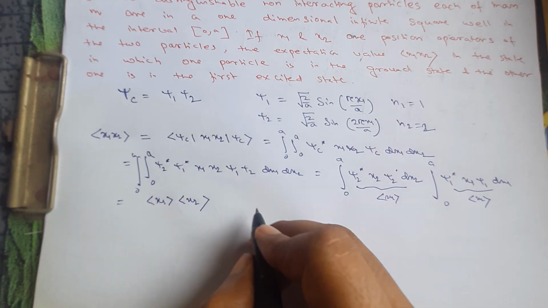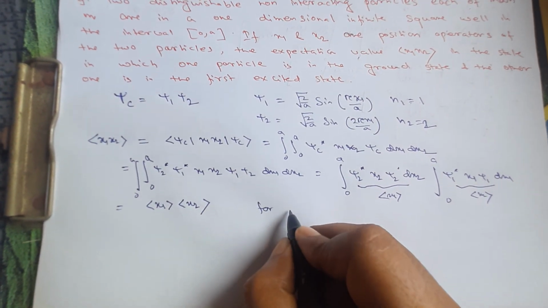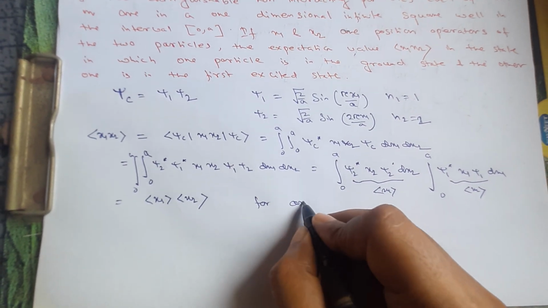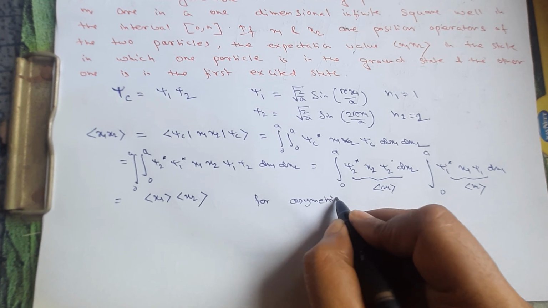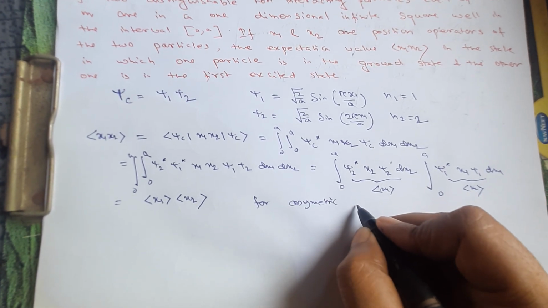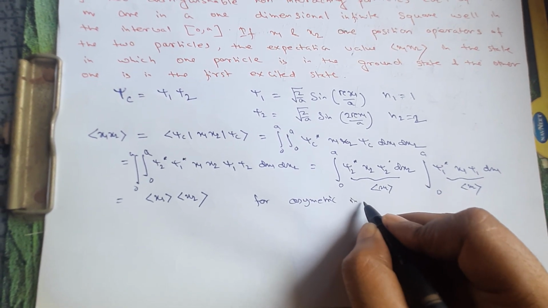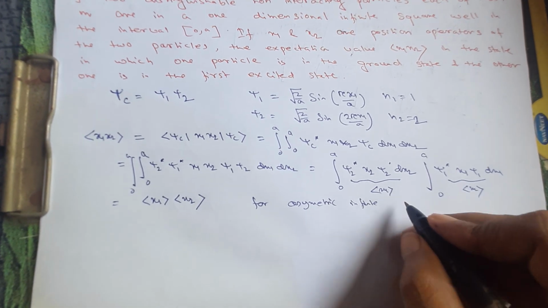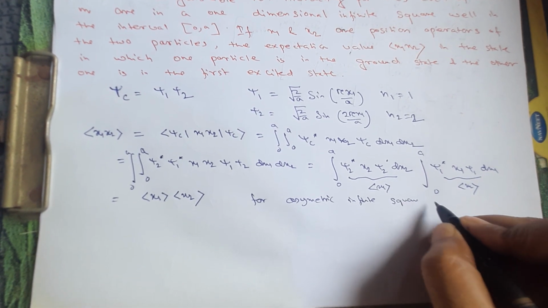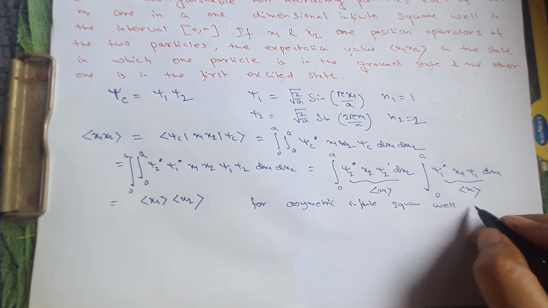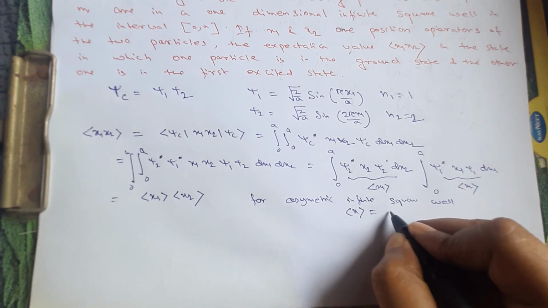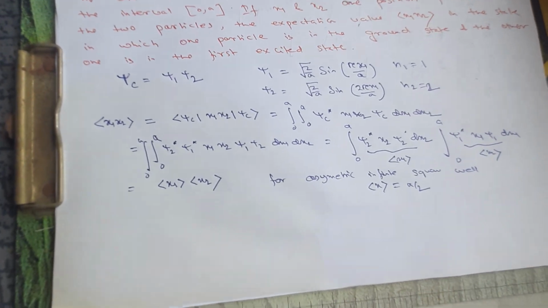Now we know that for an asymmetric infinite square well, the expectation value of x is a by 2. This can be proved also.